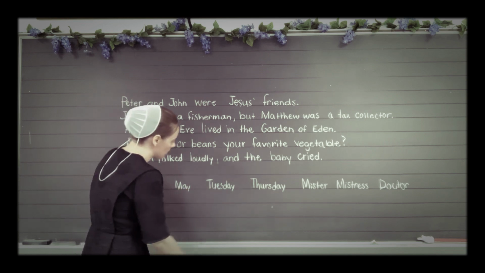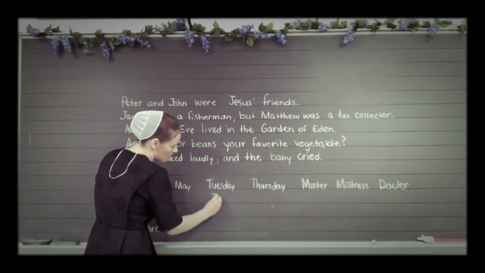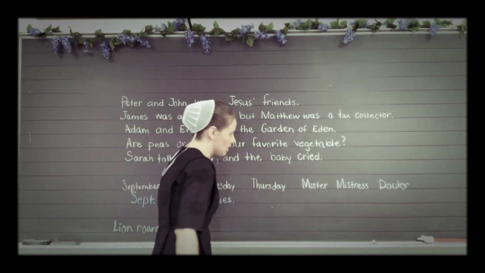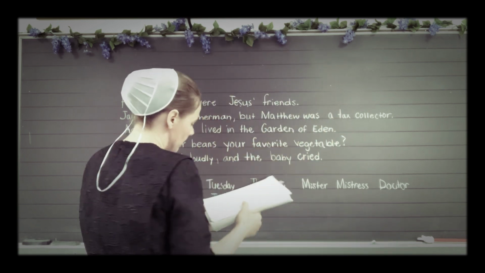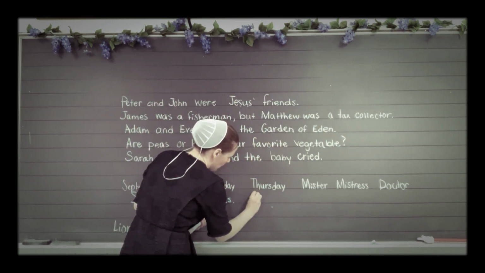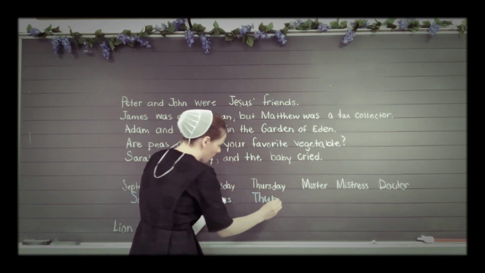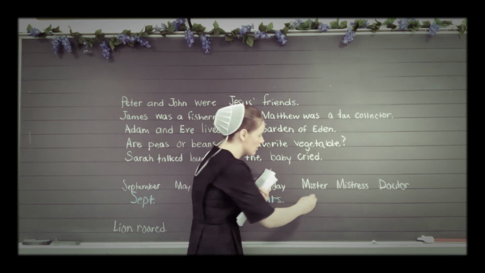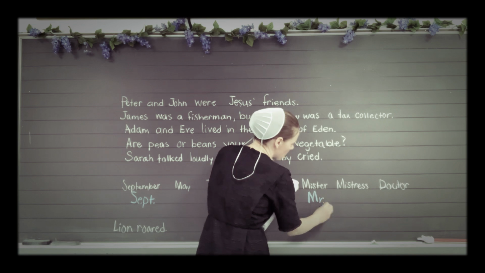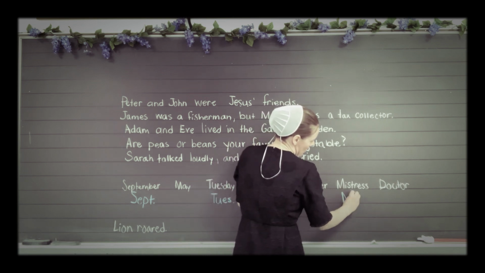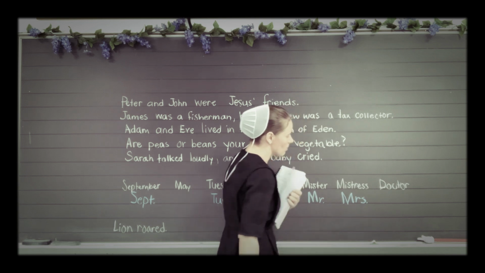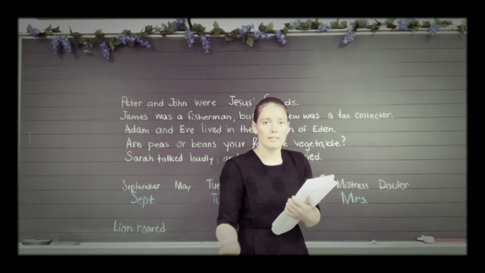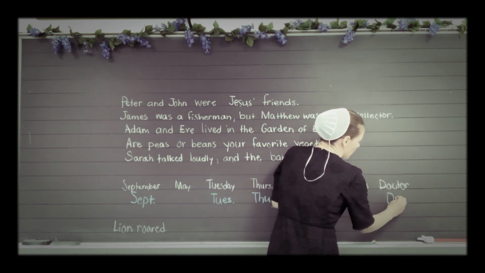Then we have Tuesday. So Tuesday gets a capital T and U and E and S and period. Thursday is capital T, H-U-R, and S period. Mr. is capital M-R period. Mistress is the same as Mrs., so it goes capital M-R-S period. And then we have doctor, so doctor is capital D-R, and period.